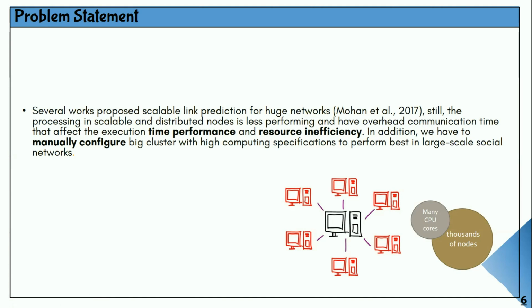So when we want to configure with high computing specifications, it means that we have to use many CPU cores, and we have to have thousands of nodes in order to perform well for larger scale networks.